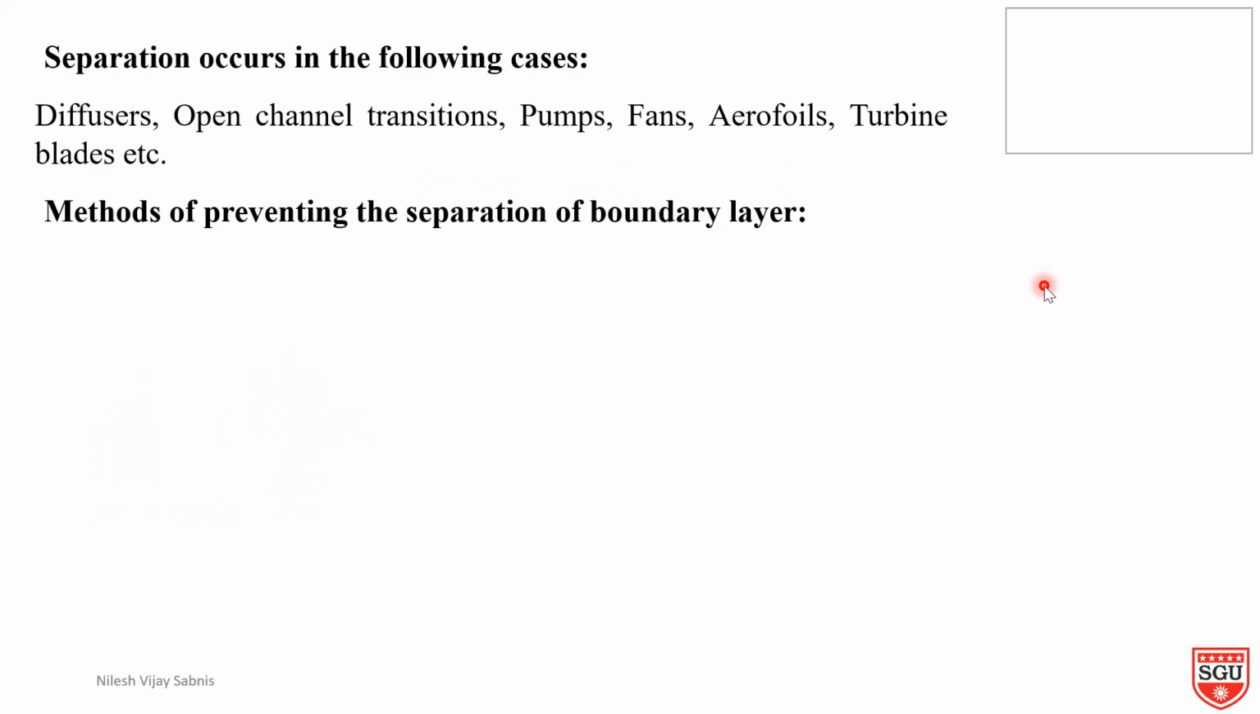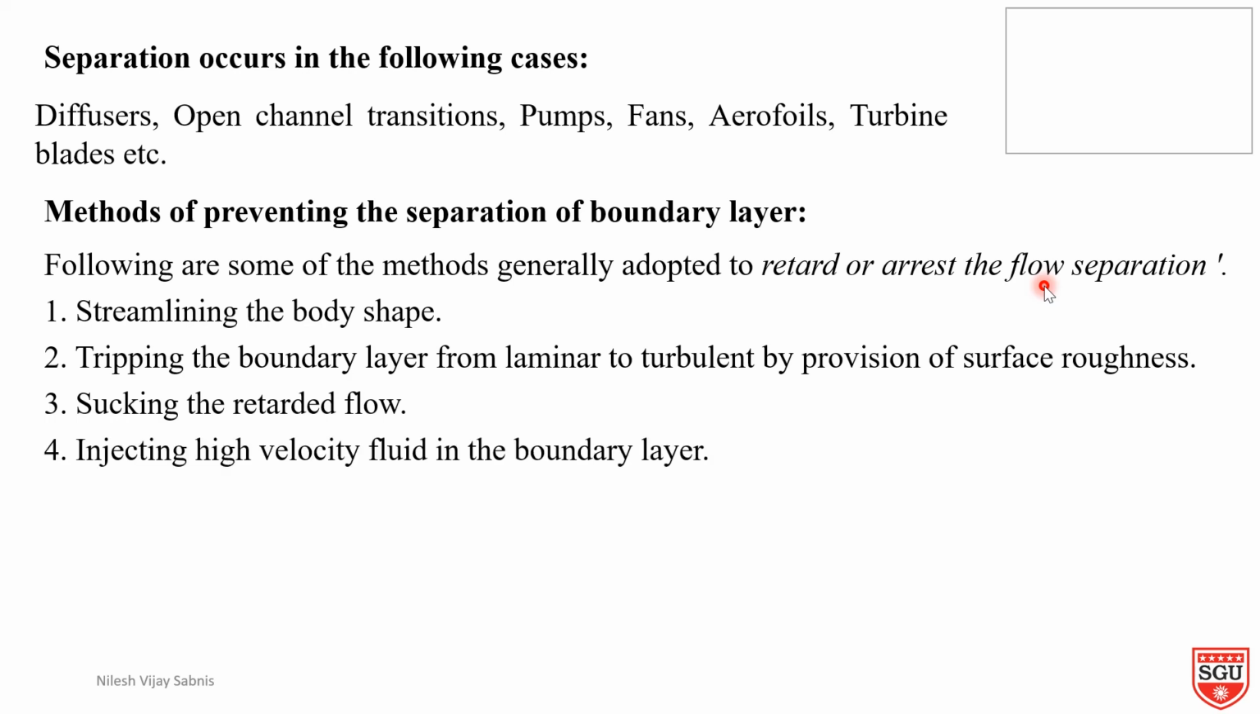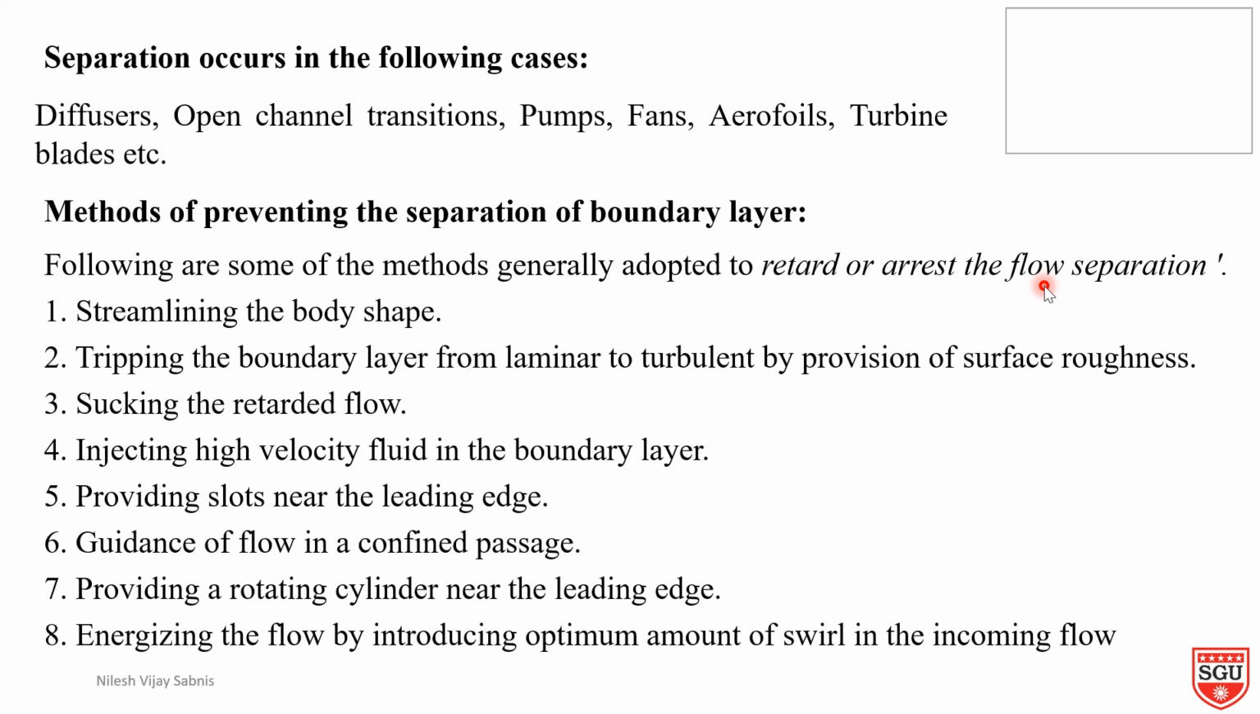Separation occurs in the following cases: diffusers, open channel transitions, pumps, fans, aerofoils, turbine blades, etc. So some of the methods are listed here: streamlining the body, which we have seen; tripping the boundary layer from laminar to turbulent by providing surface roughness; sucking the retarded flow; injecting high velocity fluid in the boundary layer; providing a slot nearer to the leading edge; guidance of flow in a confined passage; providing a rotating cylinder near the leading edge; energizing the flow by introducing an optimum amount of swirl in the incoming flow.